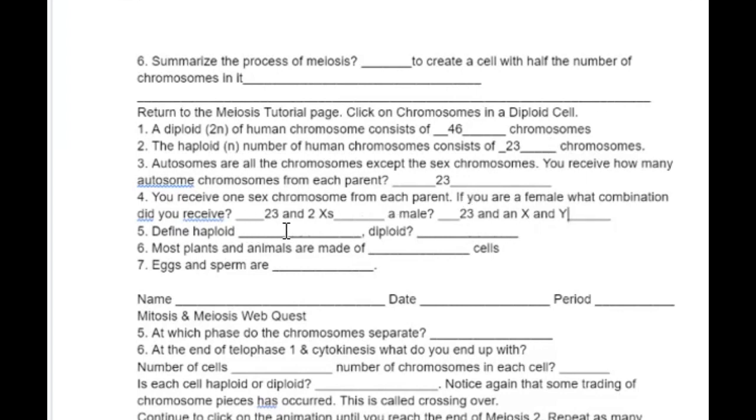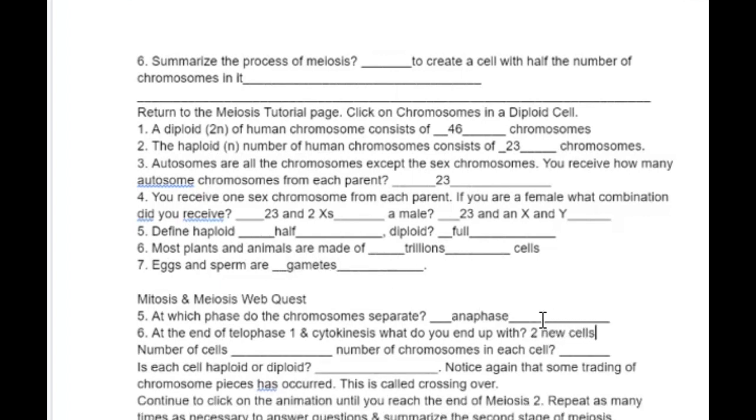I kind of define haploid, half, diploid. Well, we just did that. This is very redundant. How many cells do you think we have? Oh, trillions. All right. Egg and sperm are called gametes. All right. New cells. Number of cells. Number of chromosomes in each cell.